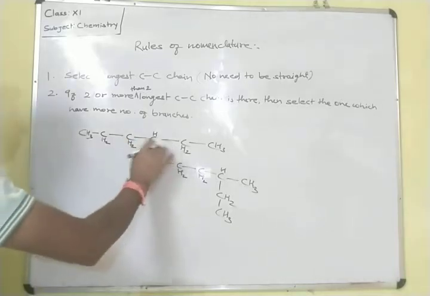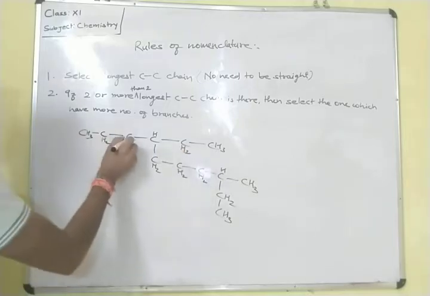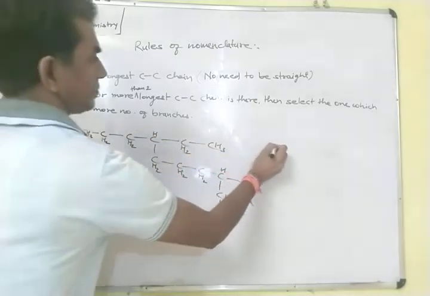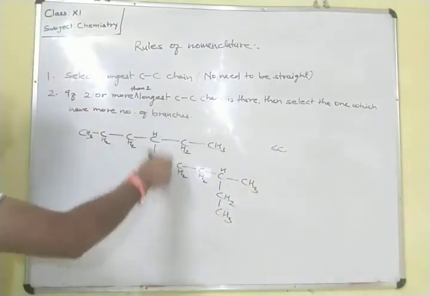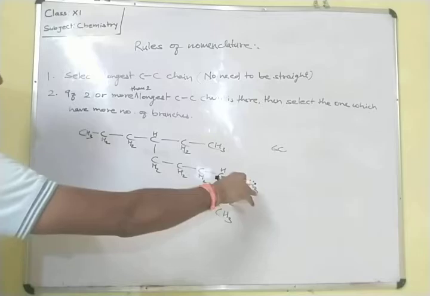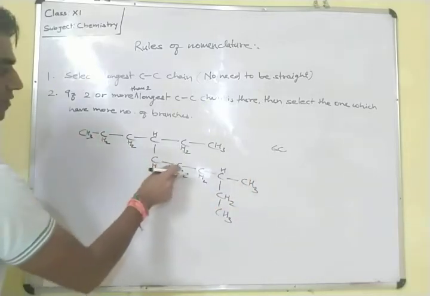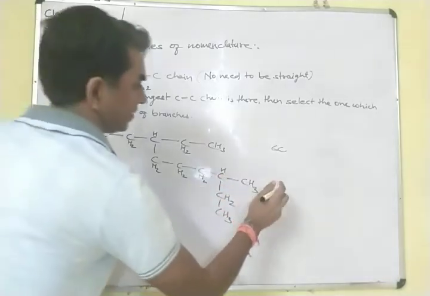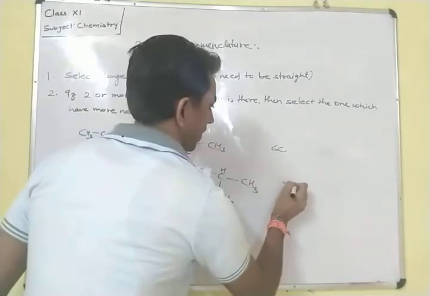Now first we have to select the longest carbon chain. If we go in this straight line chain, we get 1, 2, 3, 4, 5, 6 carbon. If we go from this place downward and again from the right side, 1, 2, 3, 4, 5, 6, 7, 8, 9, so we get 9 carbon.